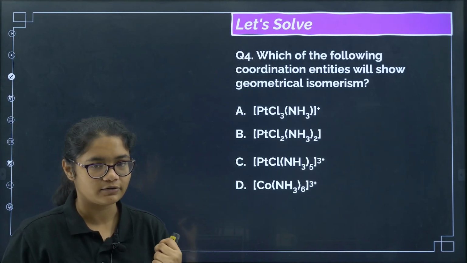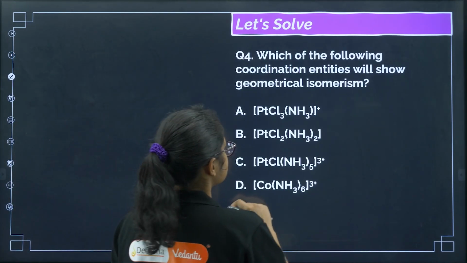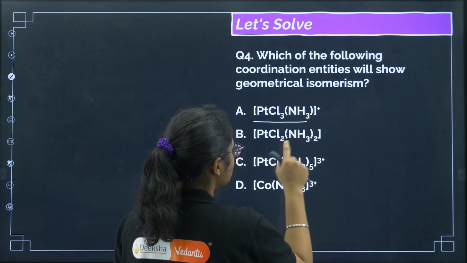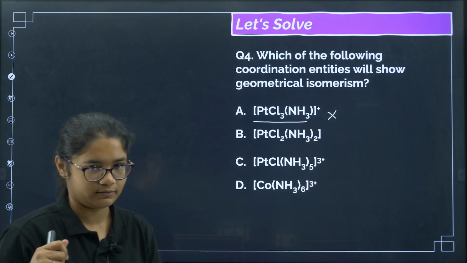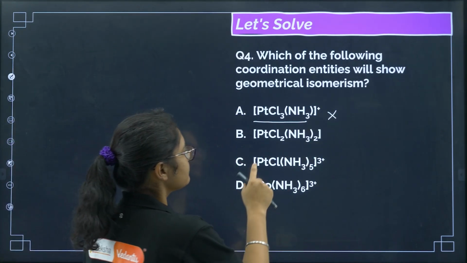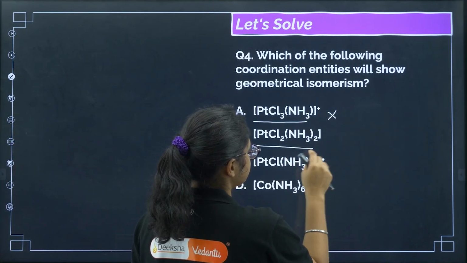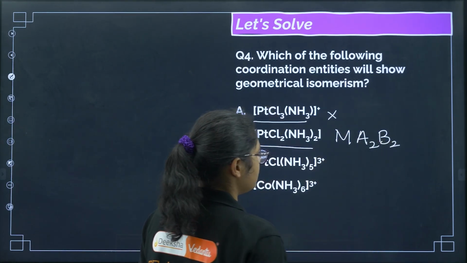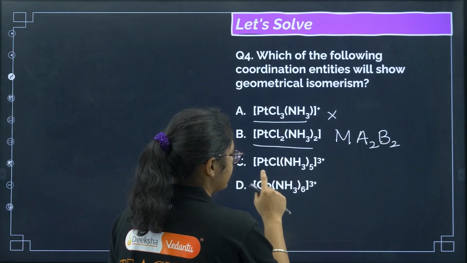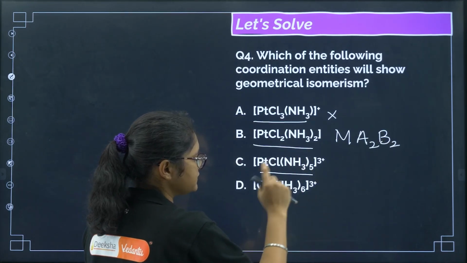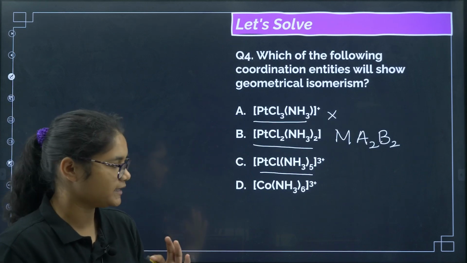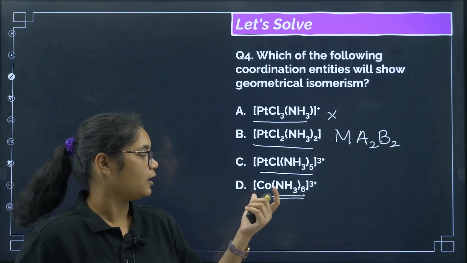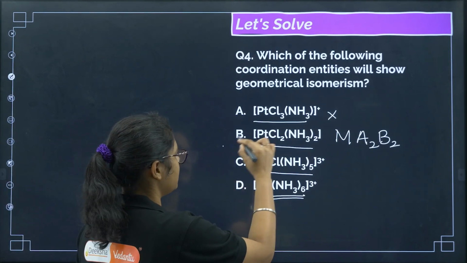Now coming to the next one, which of the following coordination entities will show geometrical isomerism? Means it can show cis and trans form. So if you see, this is MA3B3, this shows you facial and meridional, we need cis and trans. So [Pt(Cl)2(NH3)2], this is of the type MA2B2 square planar, right? Next, if you see [PtCl(NH3)5], there are 5 ligands here, so there cannot be cis and trans here, and there are 6 ligands of the same type here, so this also cannot be cis and trans. So the correct answer here will be option number B.